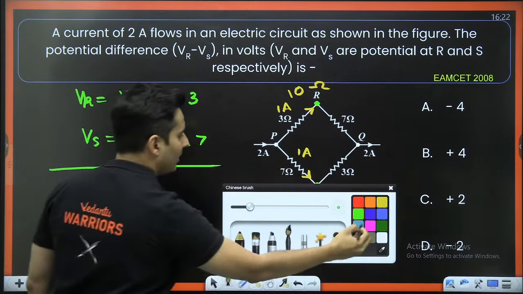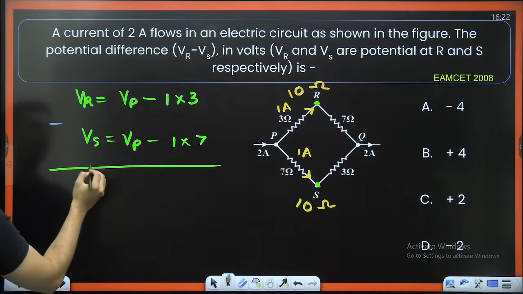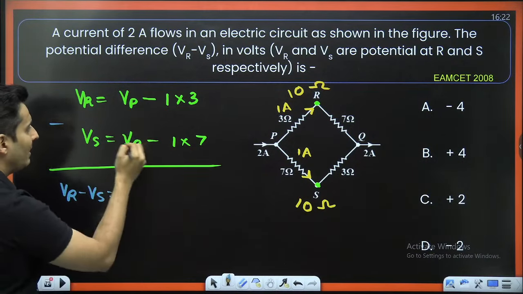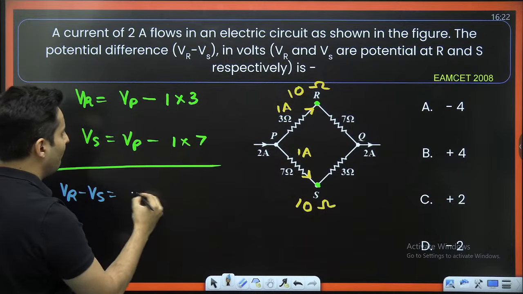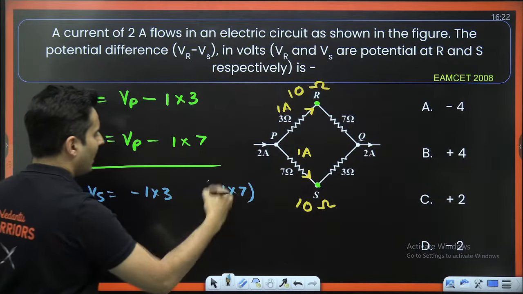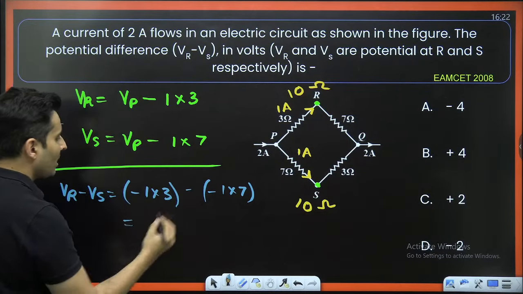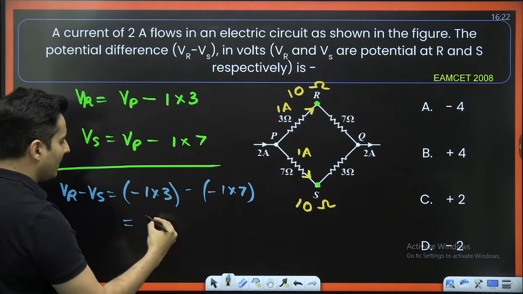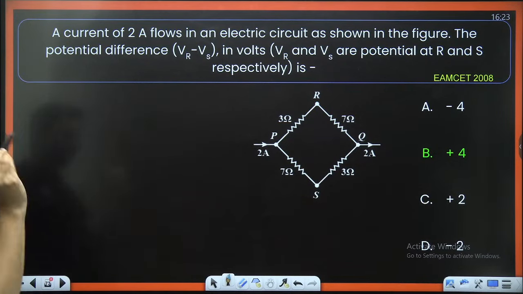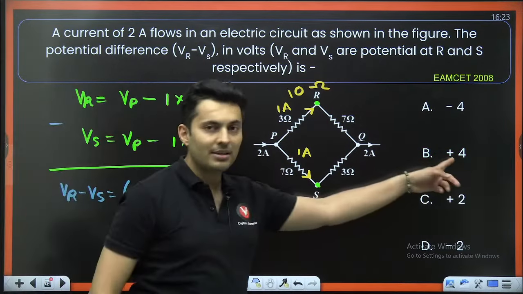But what do we want? We want the voltage difference between R and S. So VR minus Vs. Vp will cancel. So I will have minus 1 into 3, minus 1 into 7, and I am subtracting them. So this will become 7 minus 3, which is basically 4 volts. Is it there? Yep. Option number B.